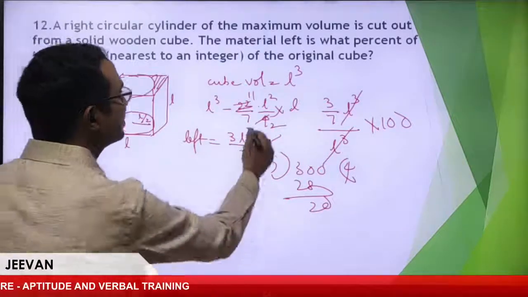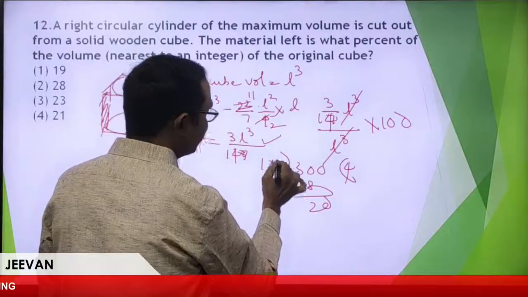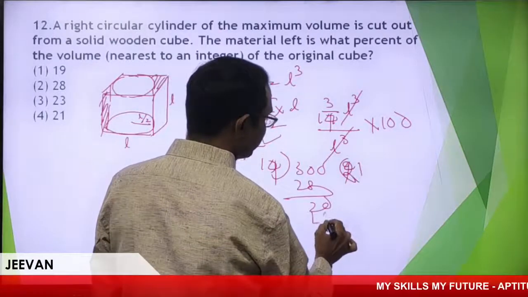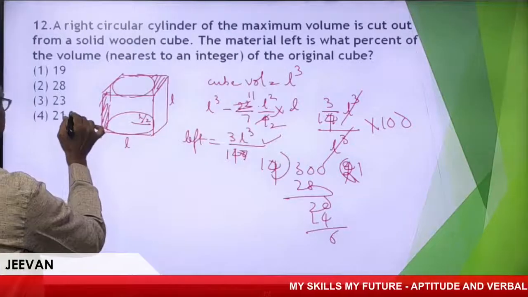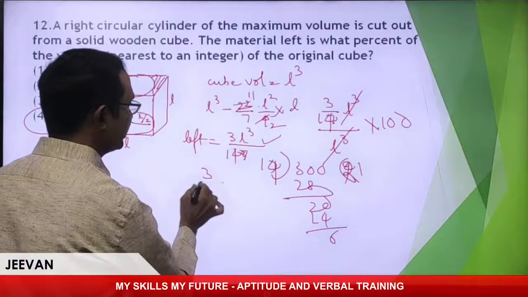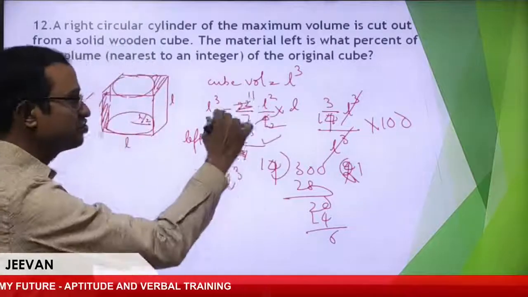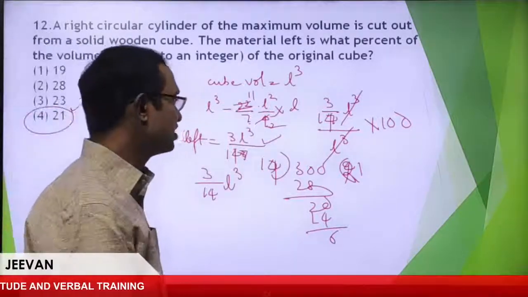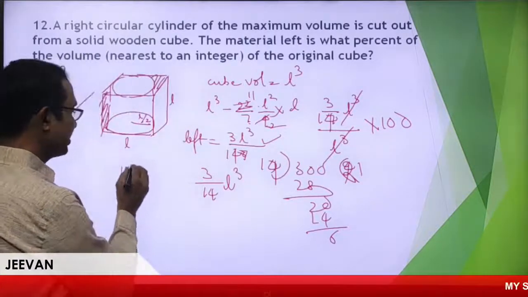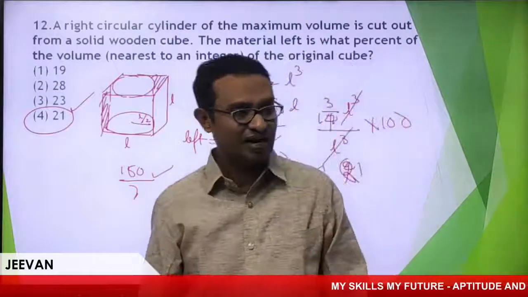Okay, I think this is 3 by 14, sorry, right? If I divide by 14, 14 twos are 28, 14 ones are 14, maximum 6, we can take as 21. Great. It is 3 by 14 L cube. 14 minus 11, 3 by 14. I hope you understood, right? So this is very clear. Wonderful. Even 150 by 7, you can take, you can get the same answer. Well done. 3 by 14.